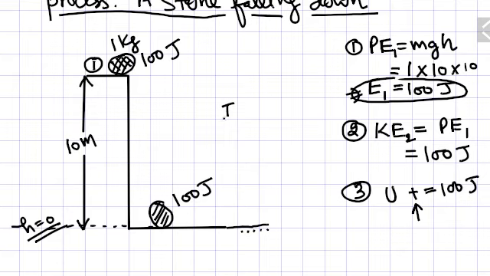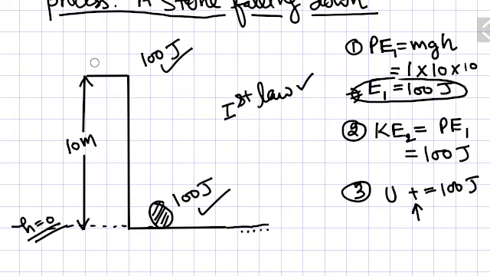It says that energy is conserved. So here 100 joule, here also 100 joule. So the first law is fulfilled. But it says only this. If you reverse this thing, you just see the stone is not here.